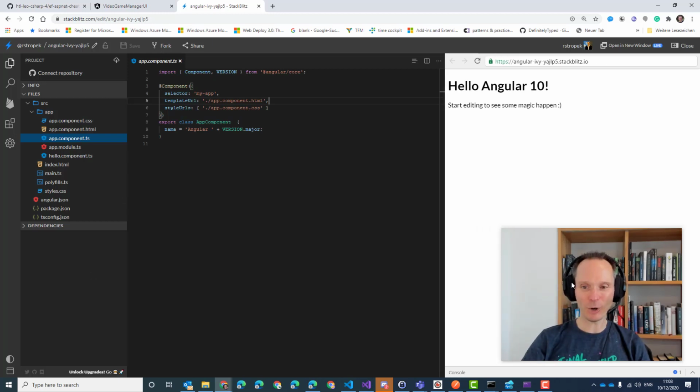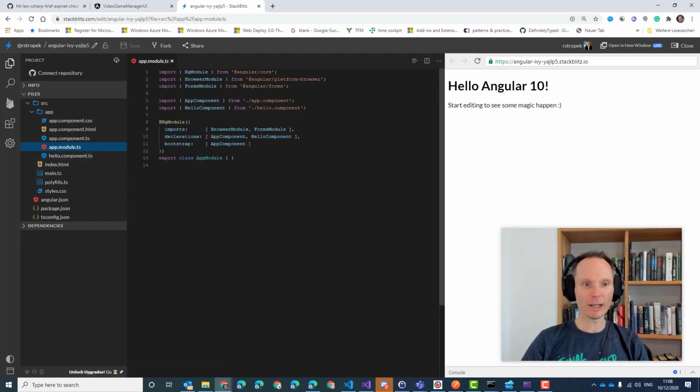Okay, now everybody should have either a locally running Angular app or an Angular app in StackBlitz. So now let's access our locally running web API, and we will do that directly here in StackBlitz.